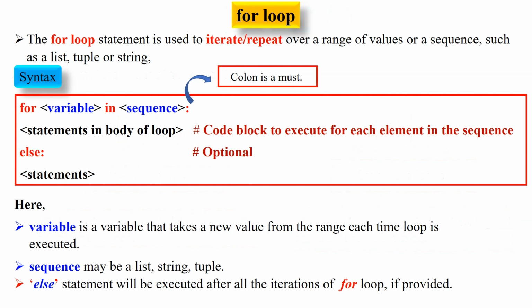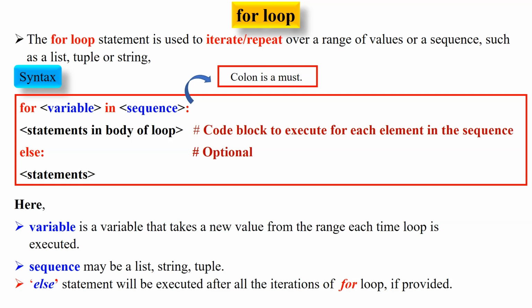Let's learn about the for loop. The for loop statement is used to iterate or repeat over a range of values or a sequence, such as a list, tuple, or string. The basic syntax of a for loop is: for variable in sequence, statements in body of loop, else, statements. In each iteration of the loop, the variable takes on the next value in the sequence, and the code block inside the loop is executed.